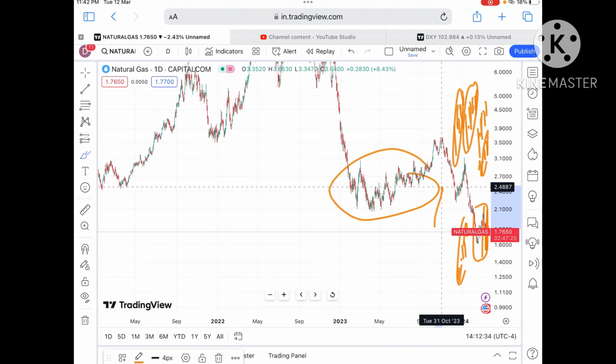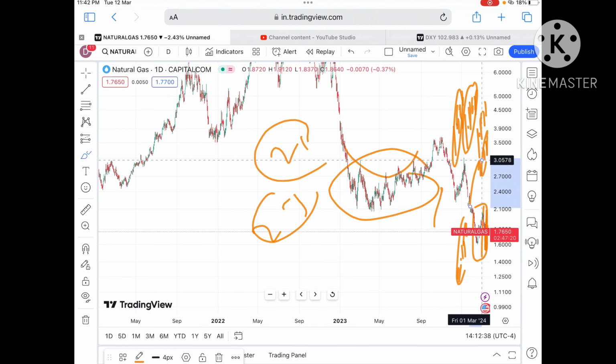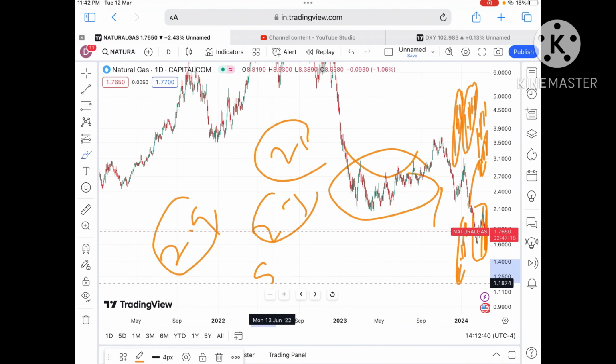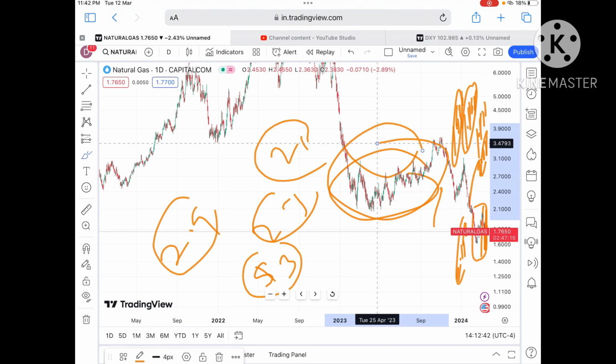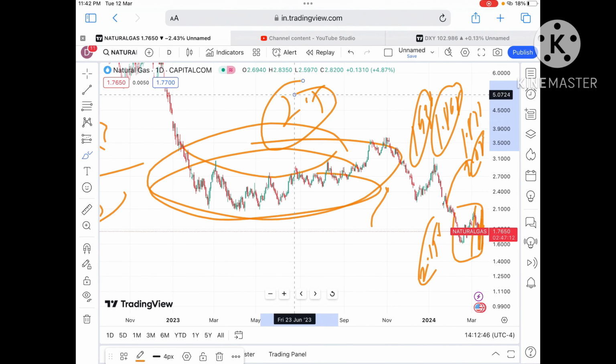From there we can see a level of 2.3 to a level of 2.5, and then this particular pattern will support. So chances are high we can see a level of 2.9, and from there it will cross a level of $3. As soon as the price starts going over the level of 2.5, I'll make another video explaining where it will go.